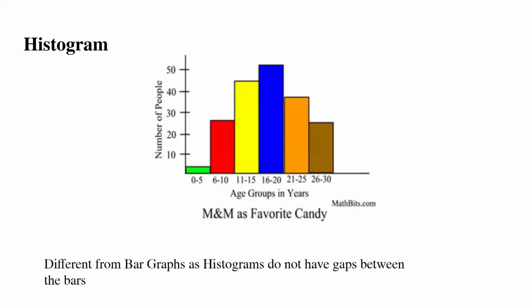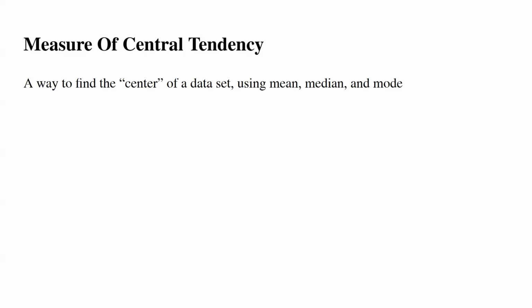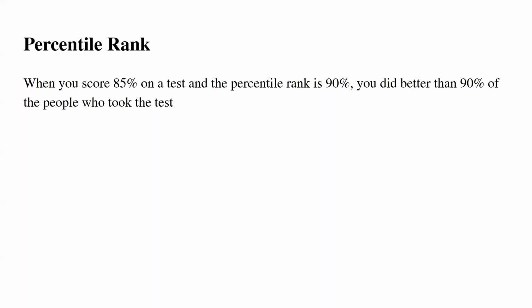Descriptive statistics is summarizing data to describe patterns in a clear way. Histogram looks like this, and these are different from bar graphs because histograms do not have gaps between the bars. Measure of central tendency is a way to find the center of a dataset using mean, median, and mode. Percentile rank: if you score an 85% on a test and the percentile rank is 90%, you did better than 90% of the people who took the test.